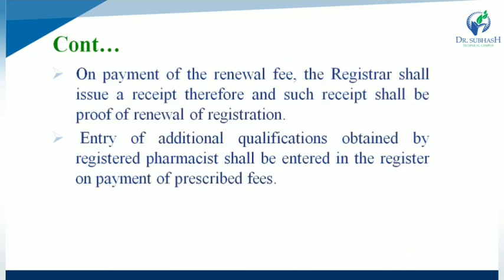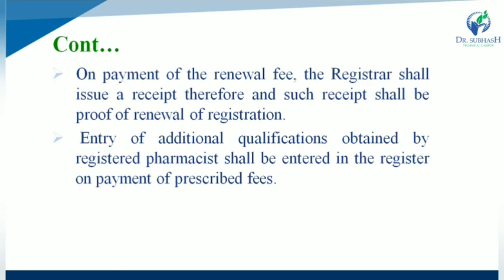On the payment of renewal fees, the registrar shall issue a receipt, and such receipt shall be proof of renewal of registration. An entry of additional qualifications obtained by a registered pharmacist shall be entered in the register on the payment of prescribed fees.